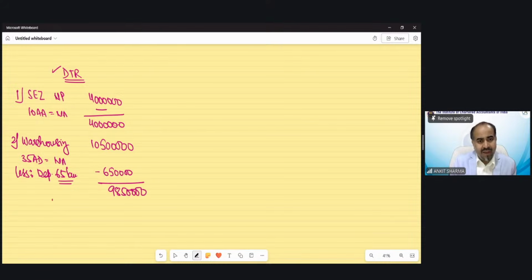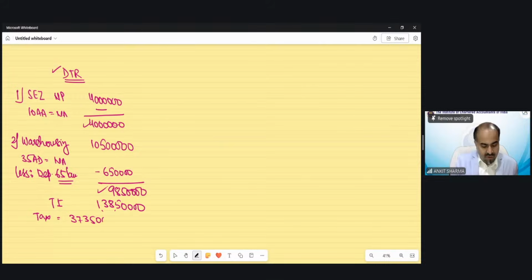There is no other income except these two business incomes. So my total income would be directly 1,38,50,000. Now we have to calculate the tax on it as per slab rate. That would be 37,35,000. Surcharge would be 15% in this case because income exceeds 1 crore rupees. That would be 5,60,250. The tax with surcharge is 42,95,250.